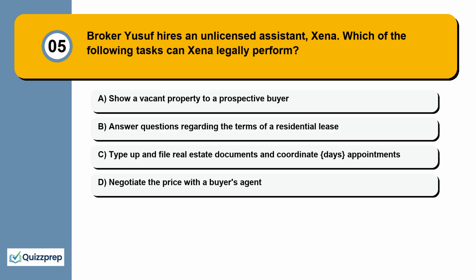Question 5. Broker Yusuf hires an unlicensed assistant, Zina. Which of the following tasks can Zina legally perform? Show a vacant property to a prospective buyer. Answer questions regarding the terms of a residential lease. Type up and file real estate documents and coordinate appointments. Negotiate the price with a buyer's agent.